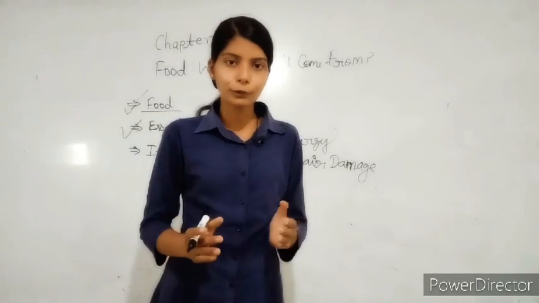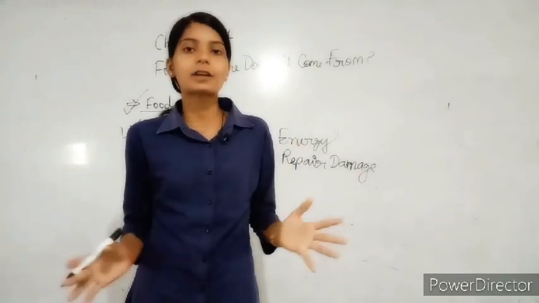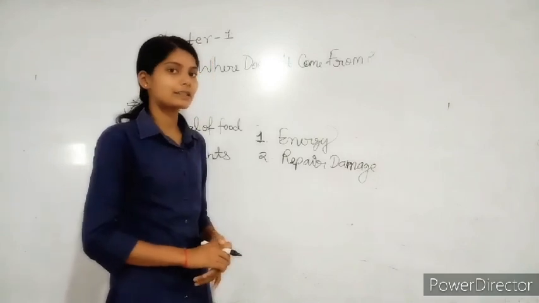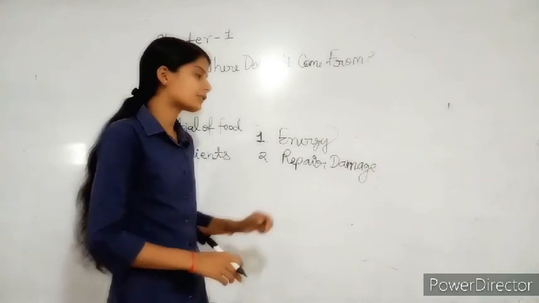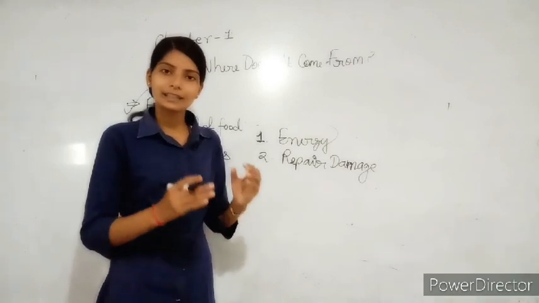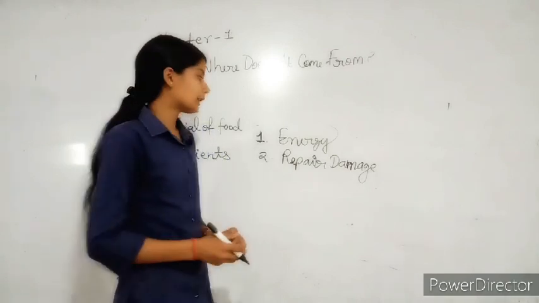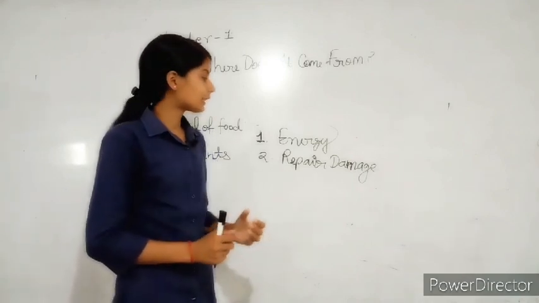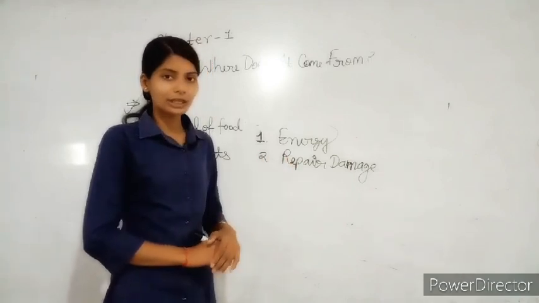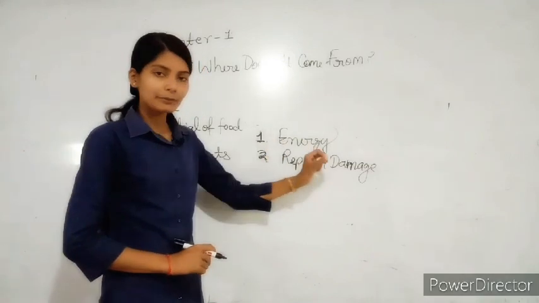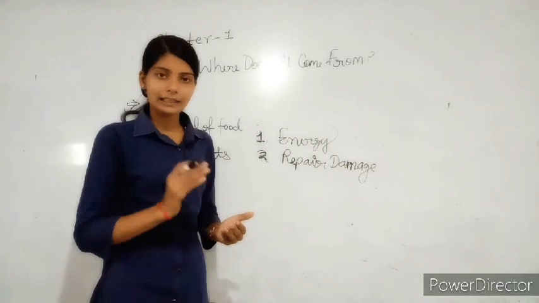that our body is formed by trillions of cells, right? These cells form tissue. If tissue is damaged, then our body is injured. But if we take healthy food properly, then by the food they are repaired. So our next point is that food repairs damaged body parts, cells and tissue.